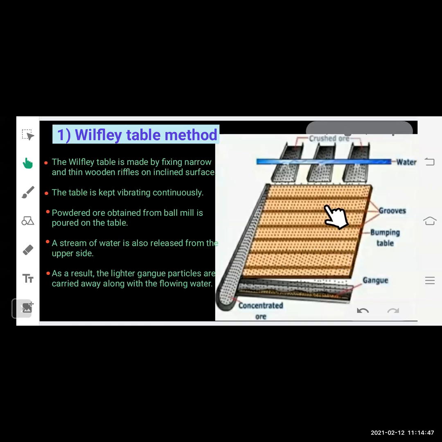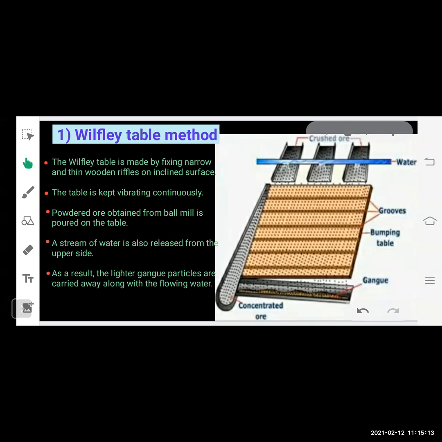One step below, then the second step, third step, fourth step, fifth step, sixth step, seventh step. Like this, in a stepwise manner, these narrow thin wooden ripples are arranged. The table is kept continuously vibrating. And the powdered ore is obtained from the ball mill. The ball mill is used to grind the ore into fine powder form.